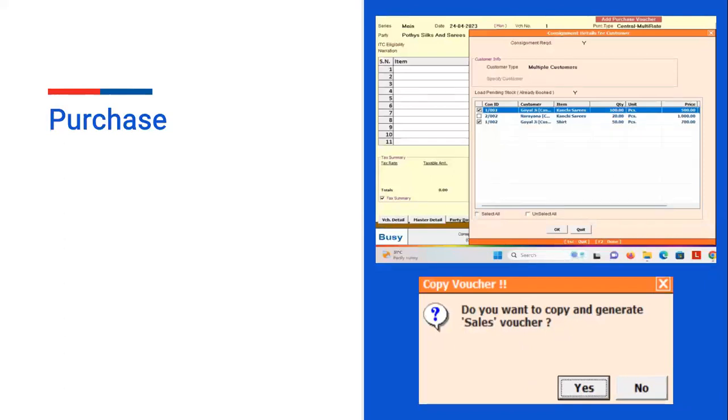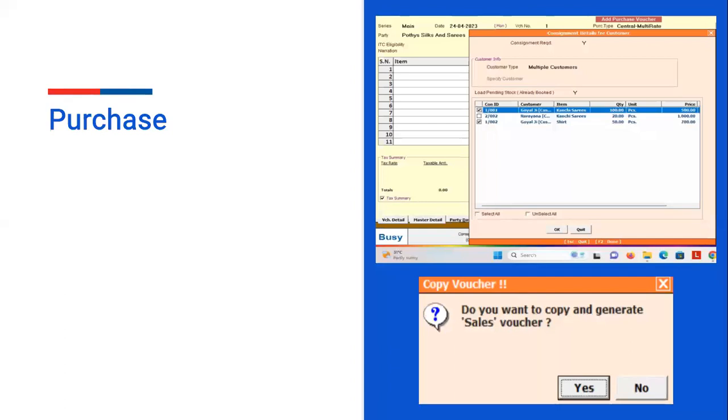Purchase. After passing the sale order, you have to pass the purchase voucher. You have to add the purchase voucher. On adding the purchase voucher, you have to select from whom you are purchasing the goods. After selecting that, you have to define the consignment type, multiple customer or single customer. If you define the single customer, you have to specify the customer name over here.